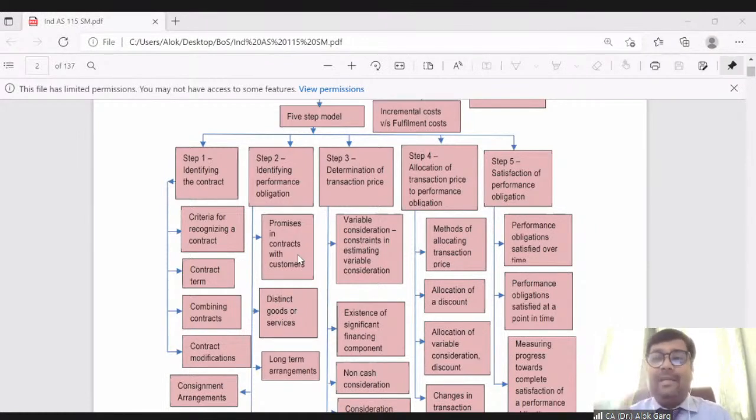It means selling of the television and delivery are not two different performance obligations. This is a single performance obligation, and Amazon will recognize revenue only when the goods are delivered to the premises of the buyer. So this is an ancillary service. Selling and delivery are not two different services. This is a single performance obligation. Amazon has to deliver the goods at the premises of the buyer.